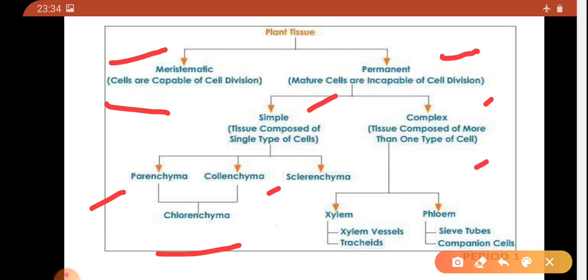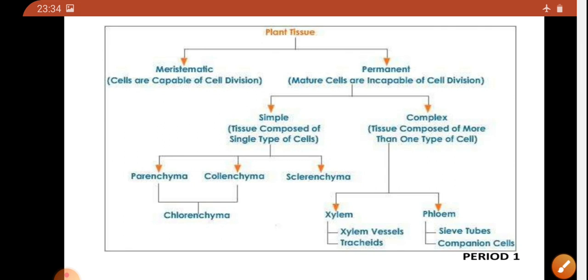Now complex tissue is divided into xylem and phloem. Xylem is responsible for water and phloem for food. Xylem is further divided into xylem vessel and tracheid, and phloem into sieve tube and companion cell.